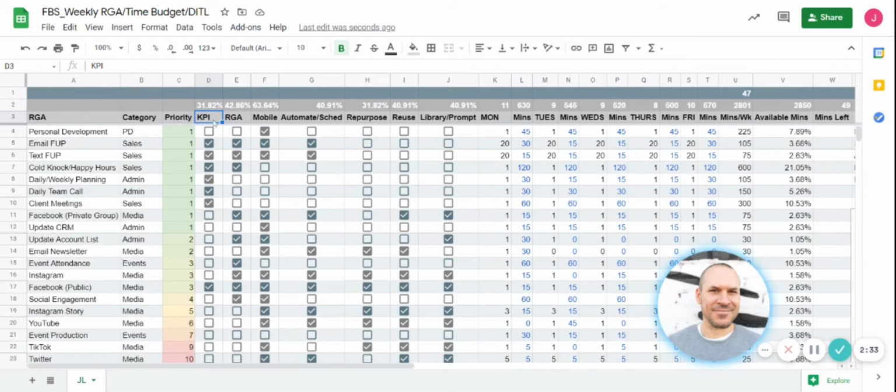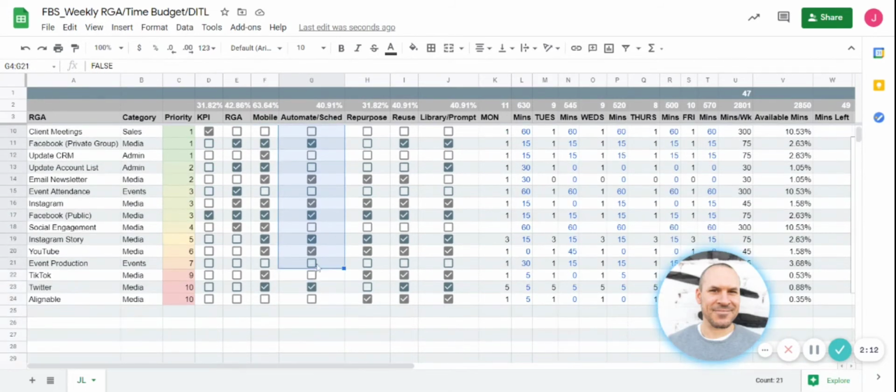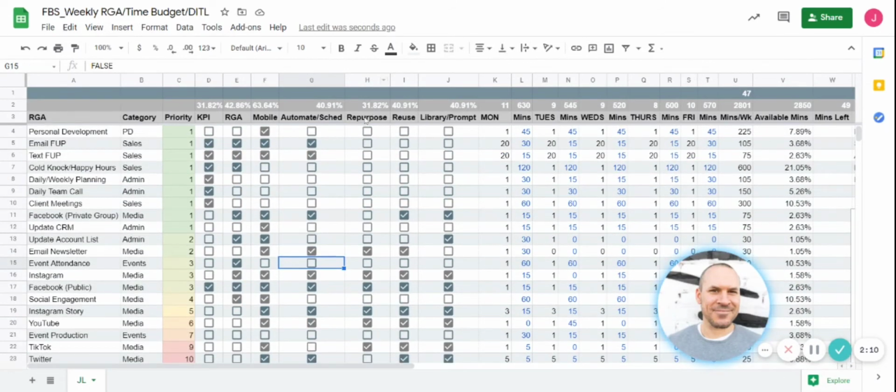The KPIs are key performance indicators. These are things that we mention to our clients to make sure that they know that we're doing our job. RGAs are revenue generating activities. These are things that actively convert into sales. Mobile means these are things that you can do from anywhere, from your cell phone. Automated schedule means these are things that can be automated, although I don't expect them to be automated in the beginning. Repurposed means you can reuse the content down the road again.